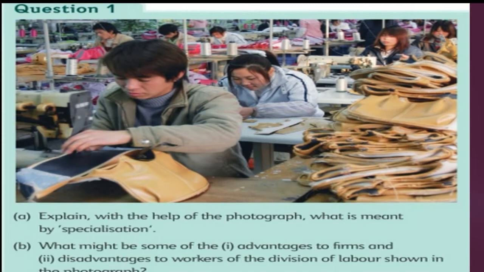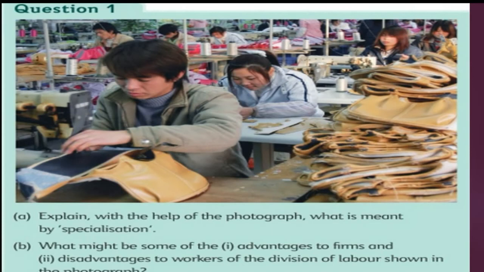The first person is stitching, and just beside you can see a girl and another staff. She is doing some other work, not stitching. I think she's doing maybe cutting something. So like that, each person in the organization is doing some specialized task, and the final product is assembled by the last person.